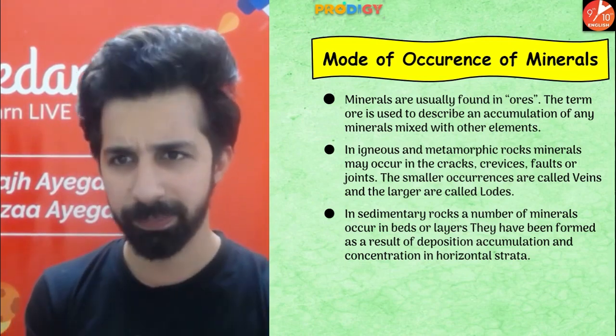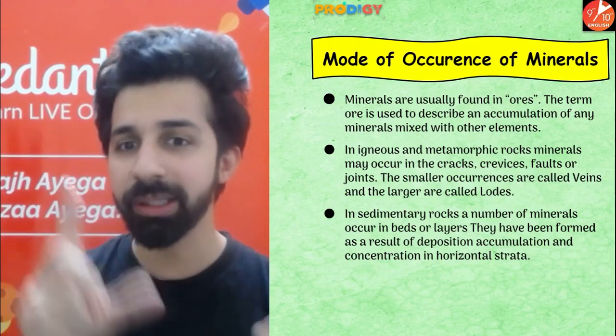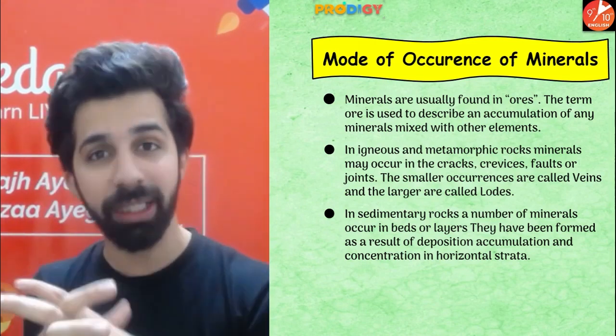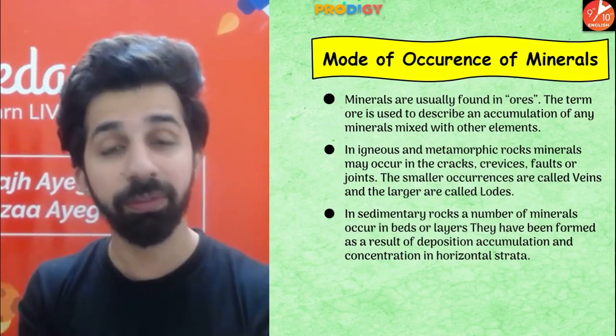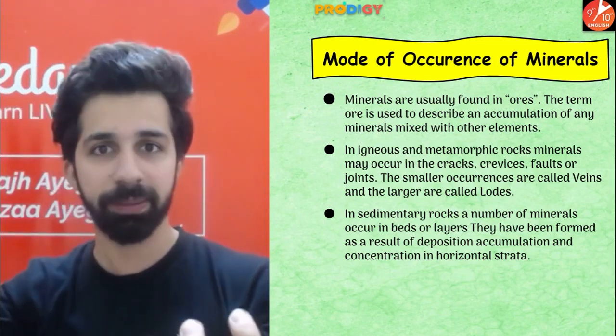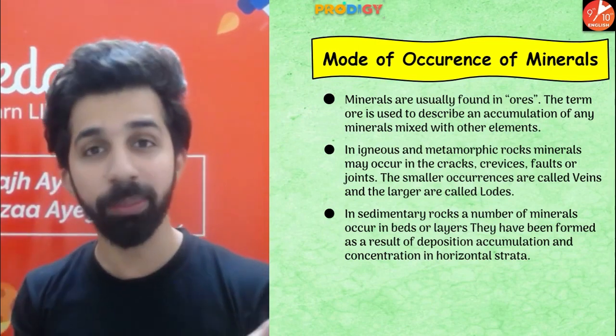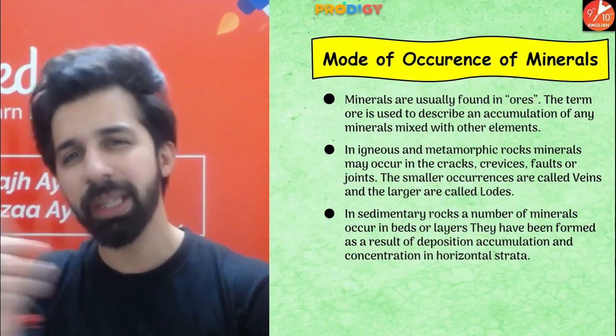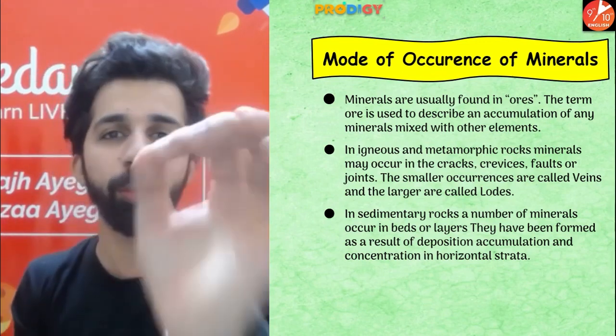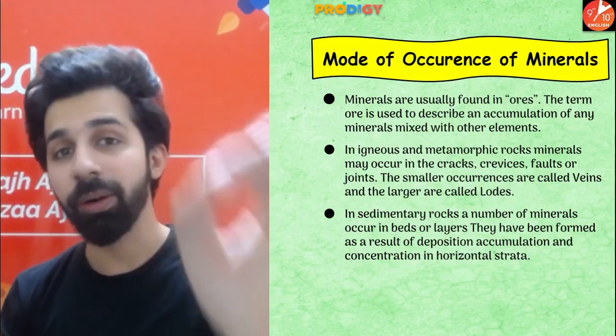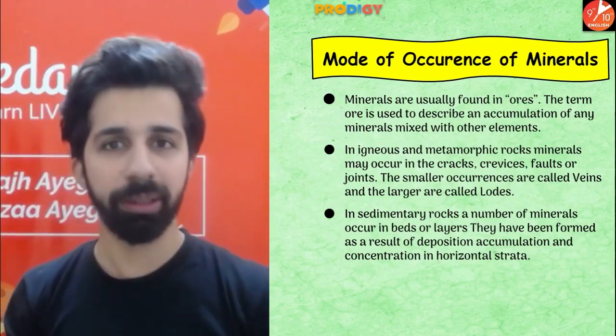What are ores? The term ore is used to describe an accumulation of any mineral which is mixed with other elements. Are you understanding? Accumulation of any mineral which is mixed with other elements is also known as ore. Okay, so let's see from where do we get minerals.